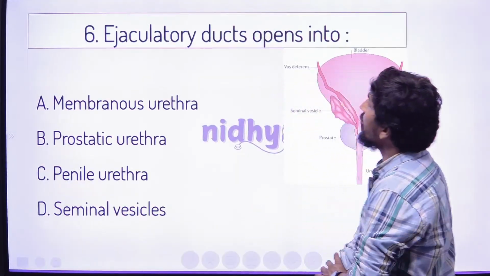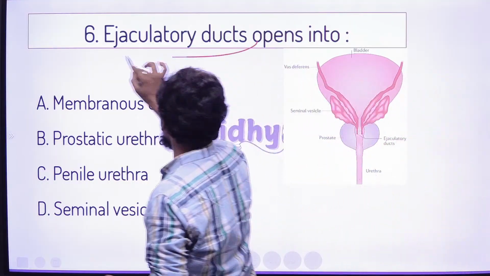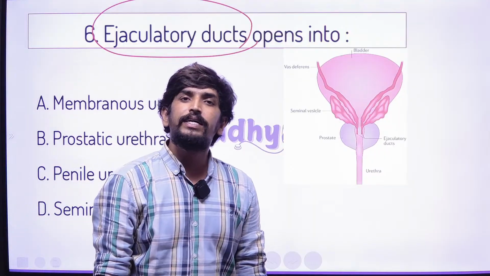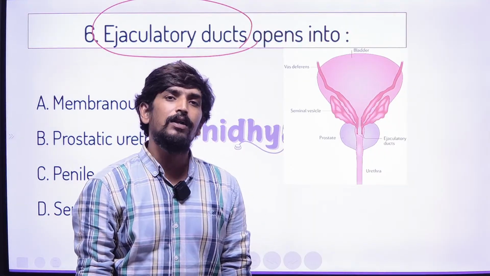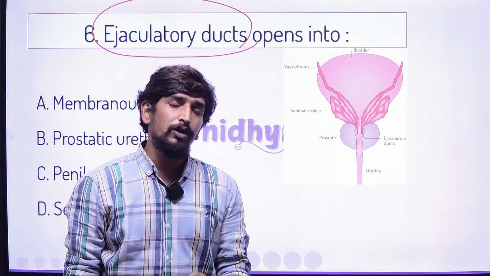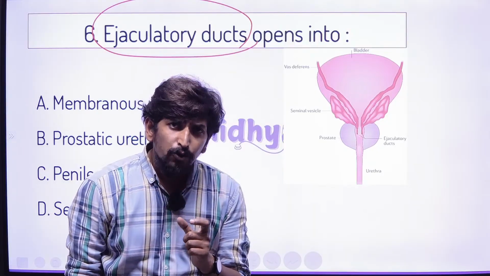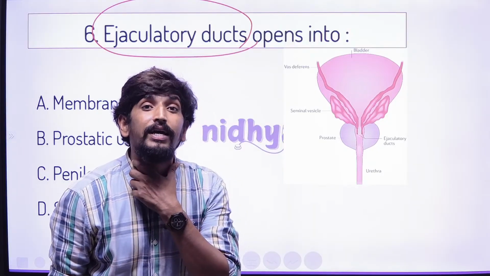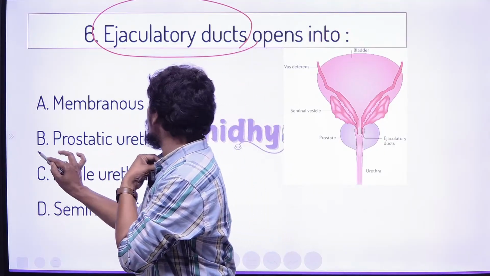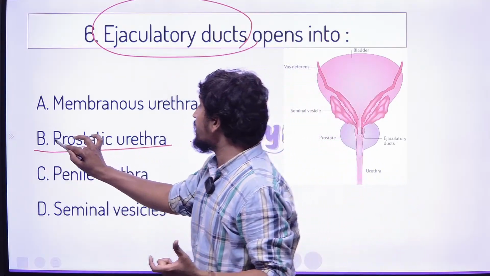The question is about where the ejaculatory duct opens. This ejaculatory duct travels from the scrotal zone, through the testicular zone, into the neck of the bladder area. This neck of the bladder area is called the prostatic urethra.